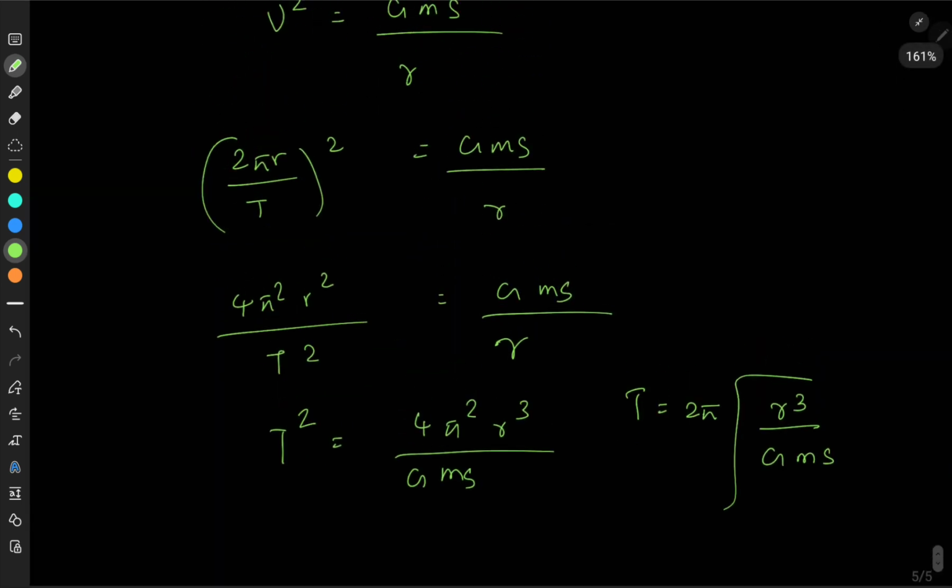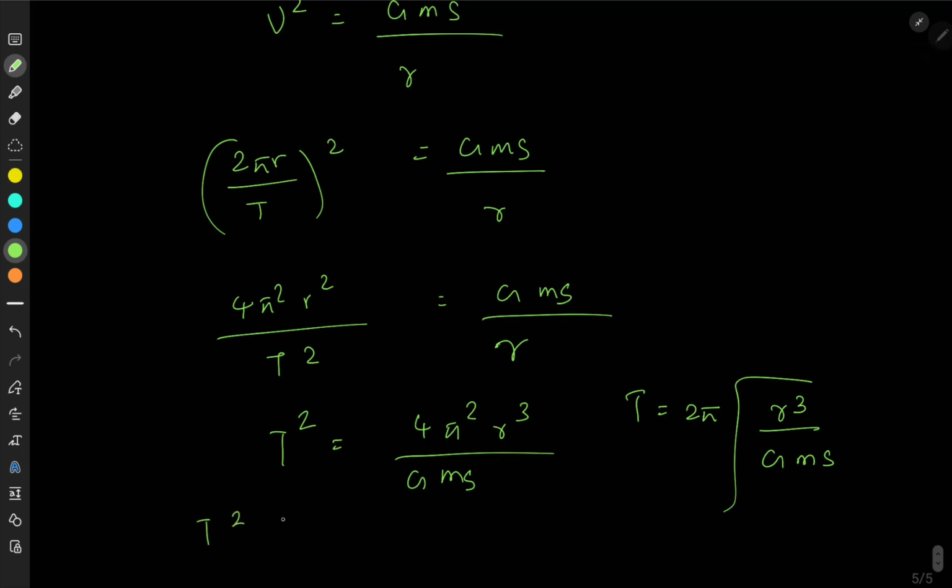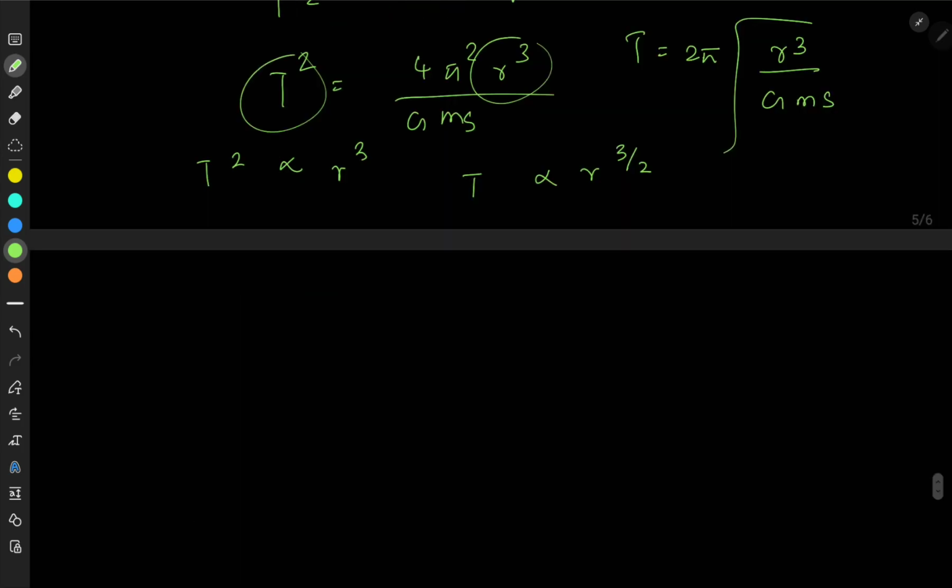So you can see T squared is proportional to what? r cube. From this you can see T squared is proportional to r cube. Okay, so T is proportional to r to the power 3 over 2, right? So in questions they can ask, suppose we have the sun here and you are changing the distance of the mass ms from r to 2r.